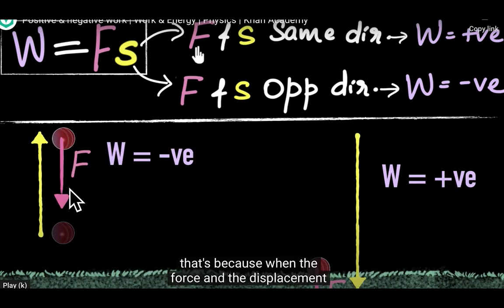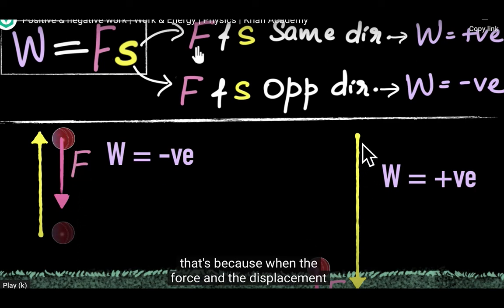Consider another example. Suppose you throw a ball in the upward direction. The ball is moving upward, so tell me in which direction the force of gravity is working on it. Obviously, the force of gravity is working on the ball in the downward direction. So the ball is moving upward, force is applied downward, so work done will be negative. By which? By the force of gravity.